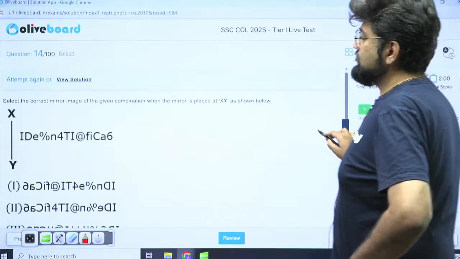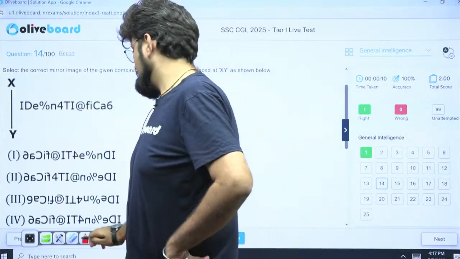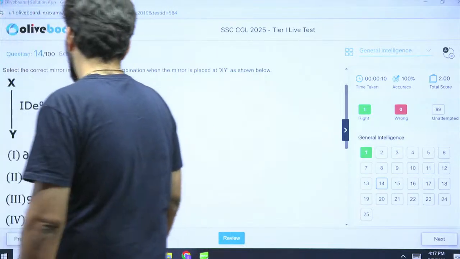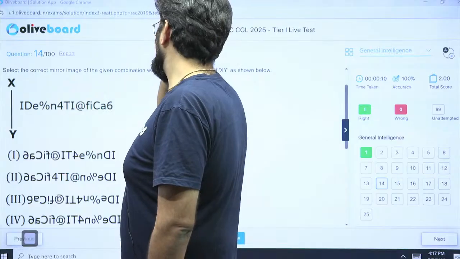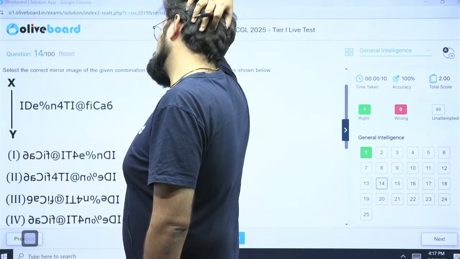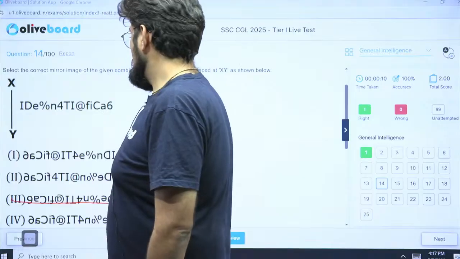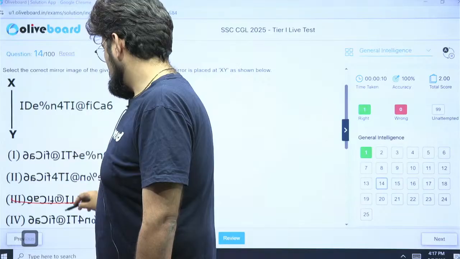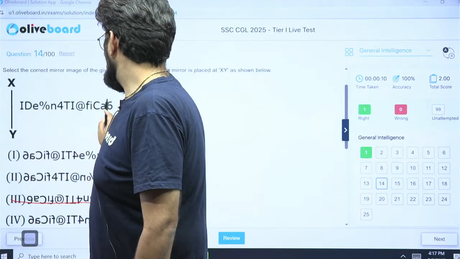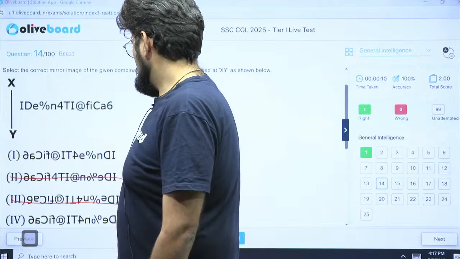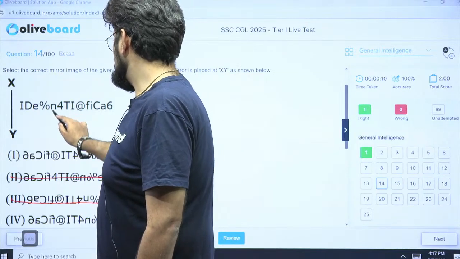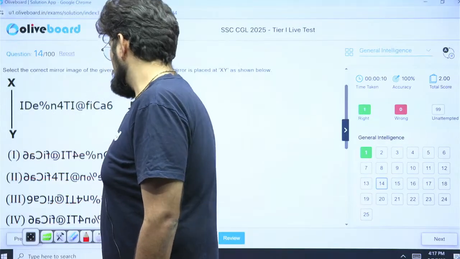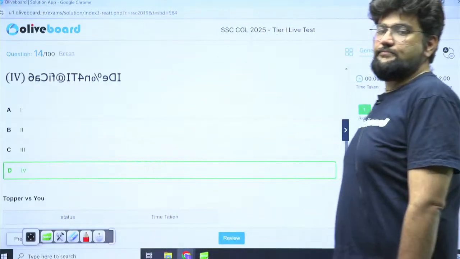14th. Mirror image. But the mirror is on the left side. Be careful. So this time this will flip first. So I will be as it is. D will flip. So you will begin from here actually. So 6 will flip first. This is gone. A is the same. C is the same. I is the same. F is the same. After F we have an at the rate. So this is also gone. Then I, T, 4, E. This is N, this is E, gone. Figure 4 is the right answer, which shows that option D is correct.